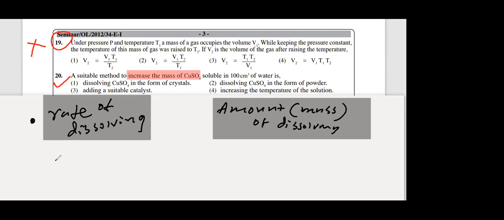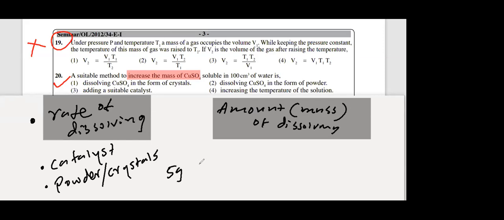Catalyst can increase the rate. Catalyst will affect the rate, but not the amount dissolving. Right? Powder and crystals also will affect the rate, not the amount. Powder will dissolve fast. I'll give one example. 5 grams crystals and 5 grams powder, the same quantity, but powder one dissolves faster. Therefore, catalyst, powder and crystals will not affect the amount dissolved. Amount dissolved depends on the temperature.